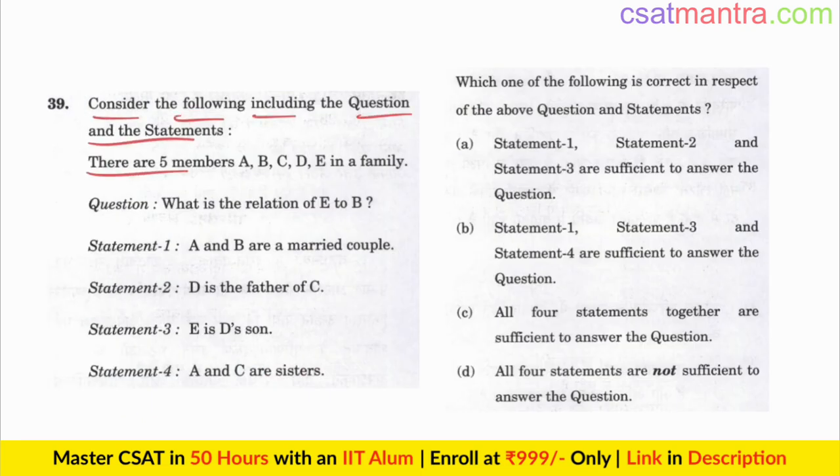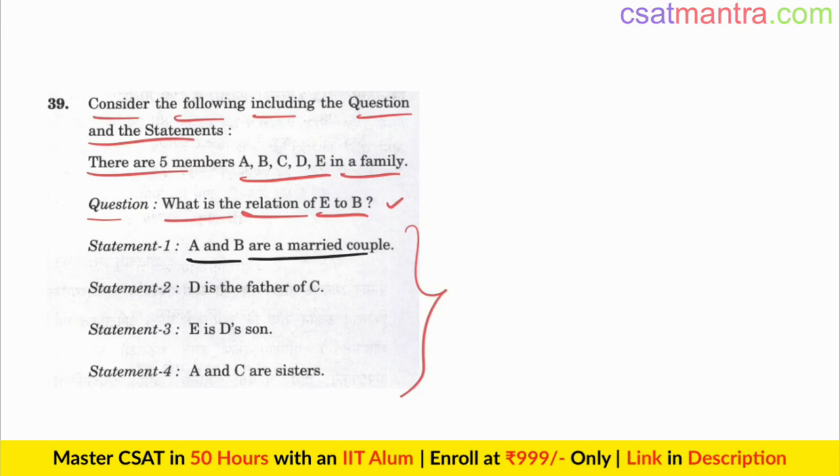Consider the following including the question and the statements. There are 5 members A, B, C, D, E in a family. Question: what is the relation of E to B? We have to find out which statements are sufficient to answer this question. A and B are a married couple. We don't know the genders, who is male, who is female. Fine. D is the father of C. So I'm writing like this. Males I'm representing with a square box. Marriage, two-way arrow. Son, daughter, this arrow. E is D's son. So E is male because he is a son.